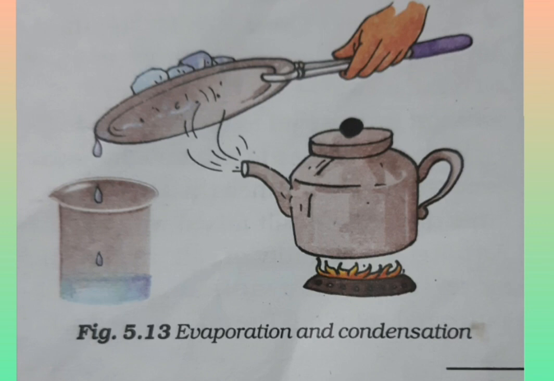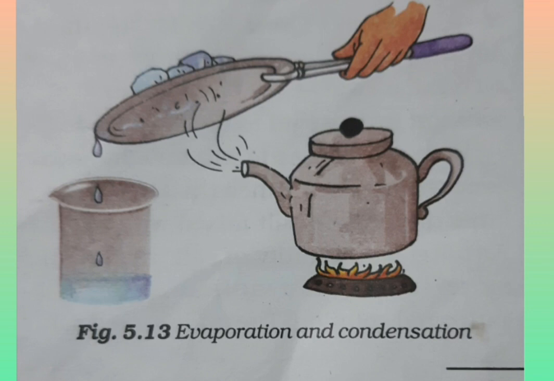Yes, you can see that the steam is coming from the spout of the kettle. We have to get the salt and water separately. So that is why the need of evaporation and the need of closing the lid.